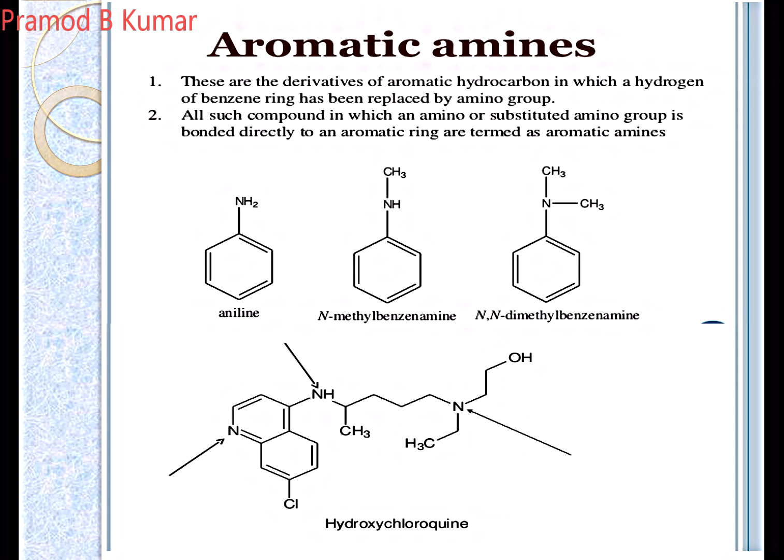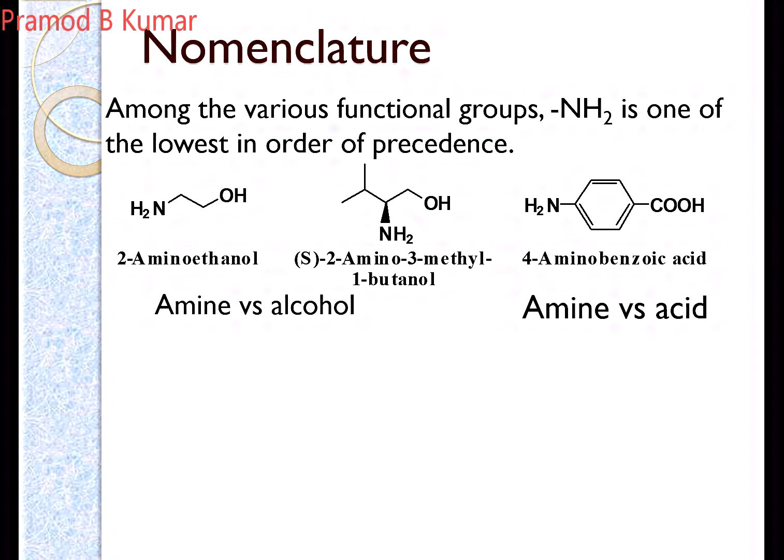What type of amino group is present in your ring or on the side chain also determines the activity. So let us take an example. If there is an amino group and some other group along with that, one has to be given priority, because there is a rule of priority when you are writing an IUPAC name.